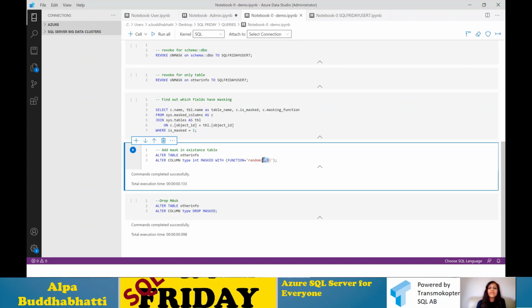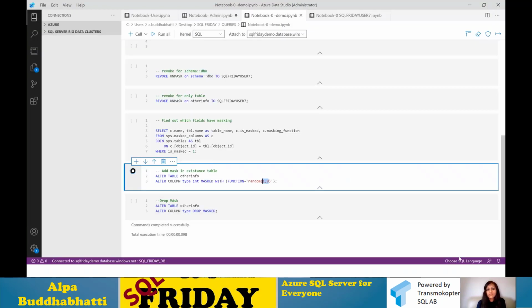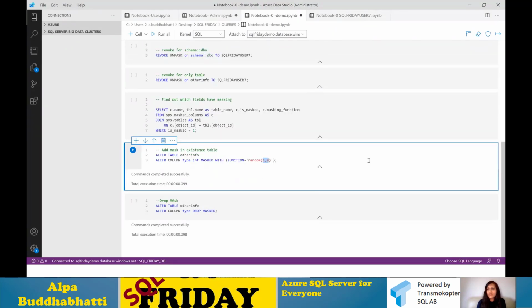So it will randomly add any number from 1 to 9. This way you can add a mask to your existing table. The same query you can use in a SQL database as well, SSMS, but I have chosen it here.